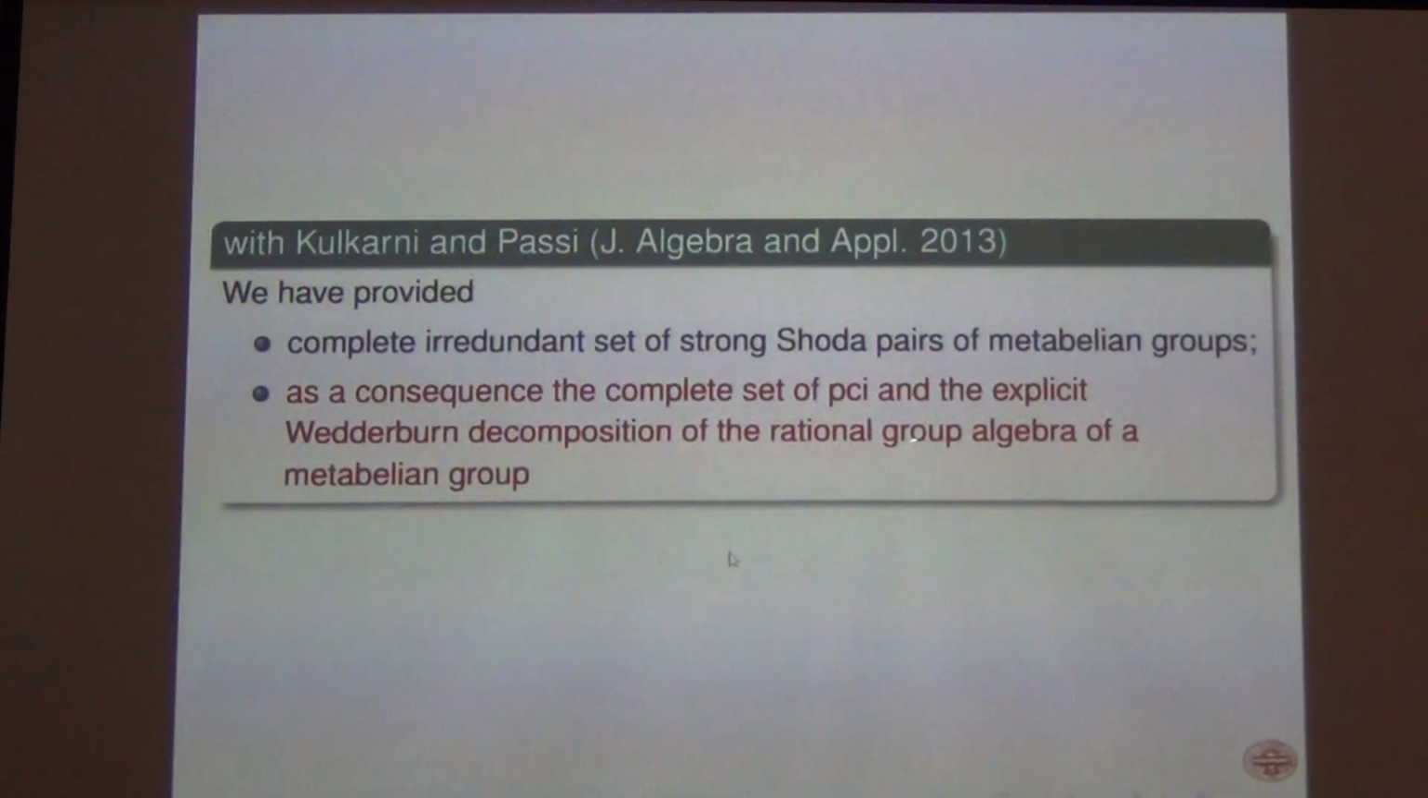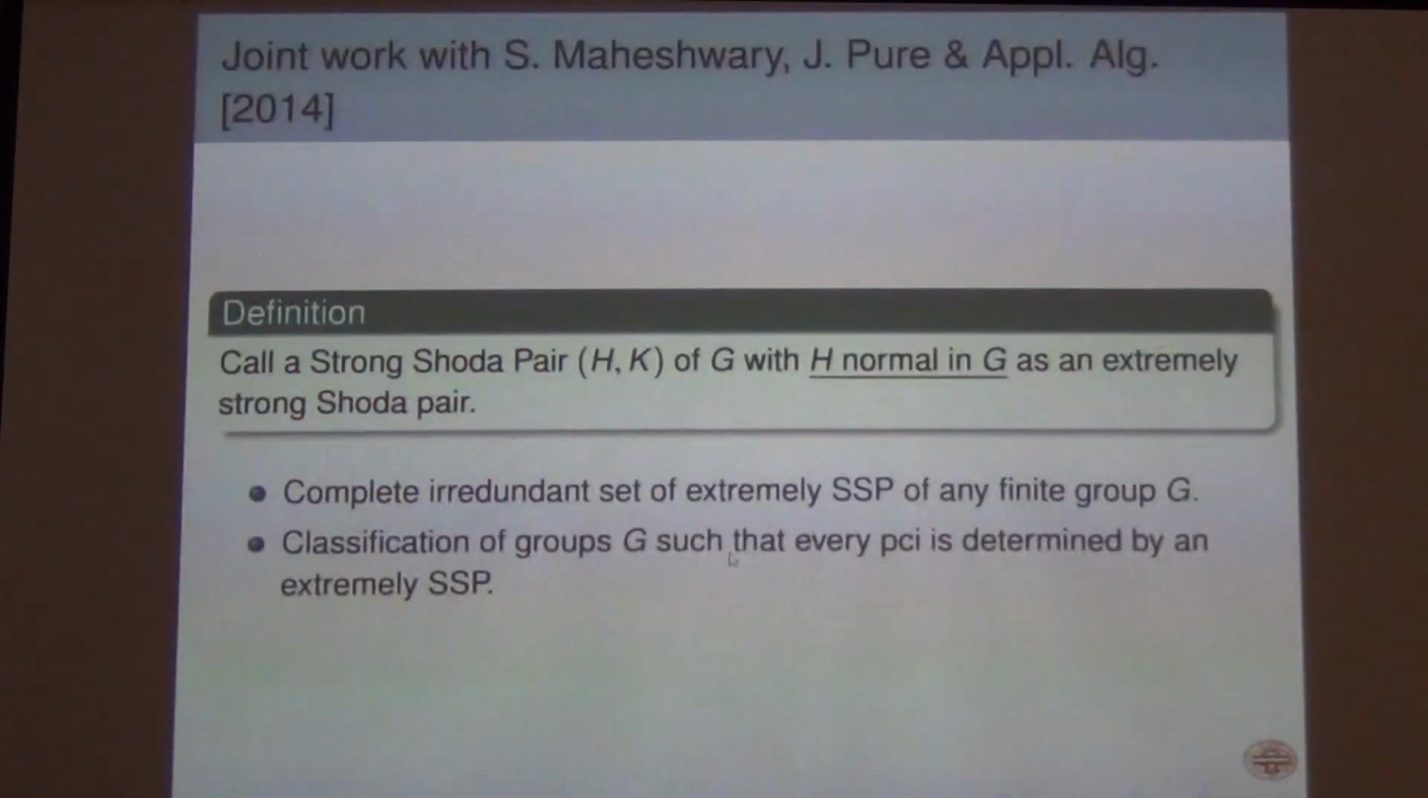in 2011 or something, we could prove this result that if you have metabelian groups, metabelian meaning abelian extended with abelian, then we can tell a precise algorithm to compute Shoda pairs, of course strong Shoda pairs, and all the machinery which was involved in the Wedderburn decomposition. So at that time, if you give us metabelian groups, we were able to do the computations of Shoda pairs, strong Shoda pairs and all that. So the story started in this paper.